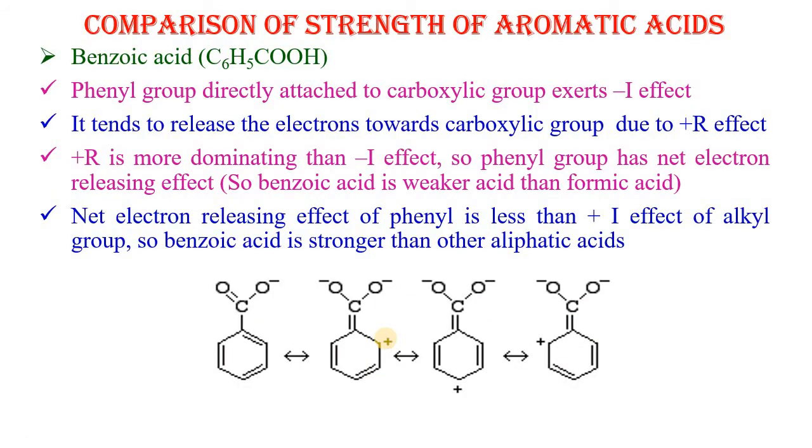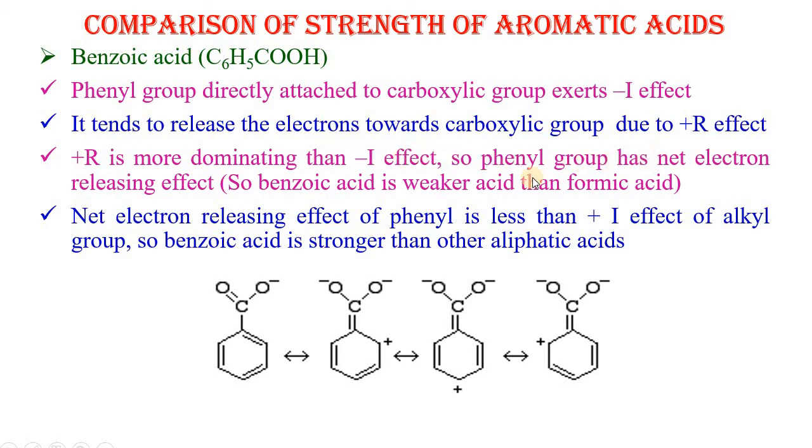Now we discuss the comparison of strength of aromatic acid. In the case of benzoic acid, the phenyl group directly attached to the carboxylic group exerts -I effect. It also tends to release electrons towards the carboxylic group due to +R effect. Now the +R effect is more dominating than the -I effect.